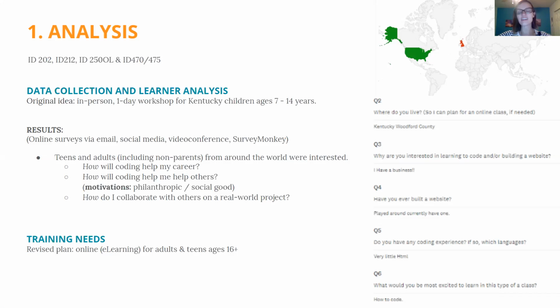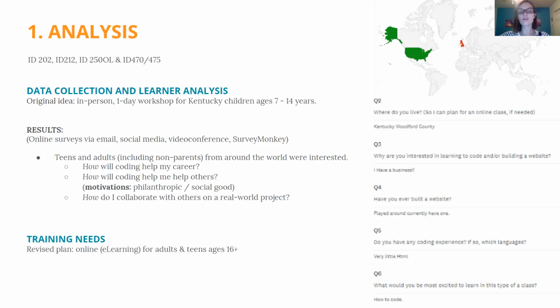And when they understand the answers to these questions, they are more self-directed in their own learning and they get more excited about learning to code. Lastly, this came up a lot from teenagers as well as from parents, but they want to learn how to collaborate with others on a real world project.